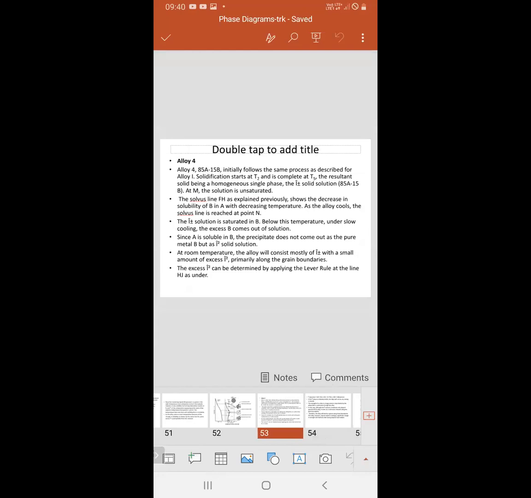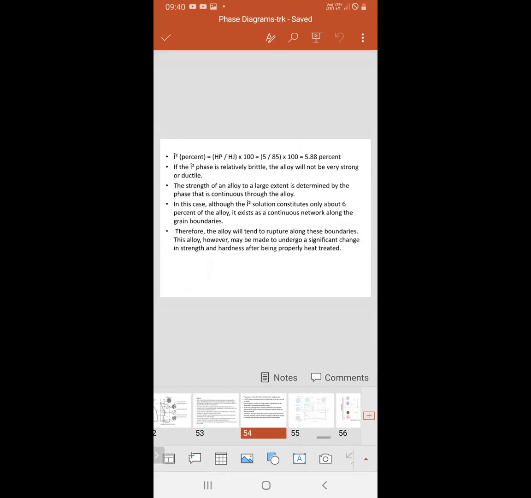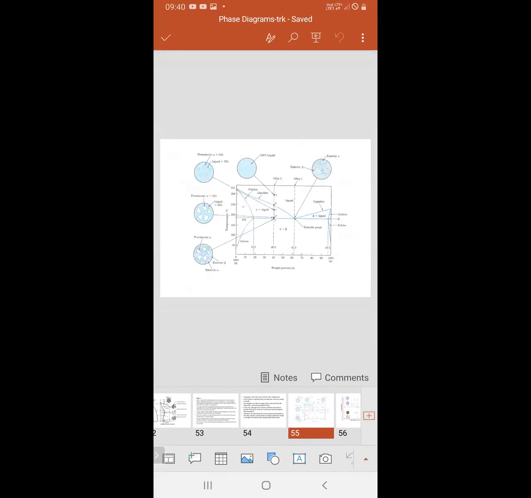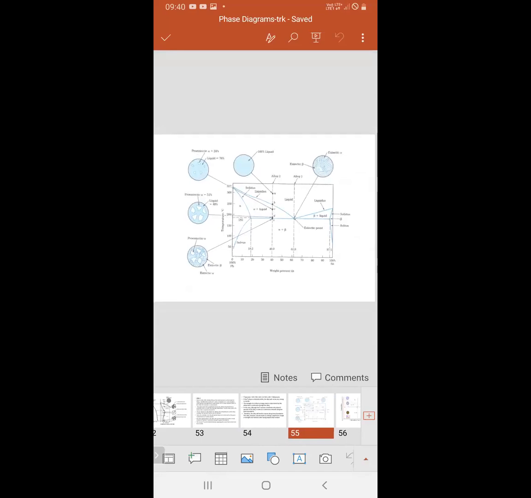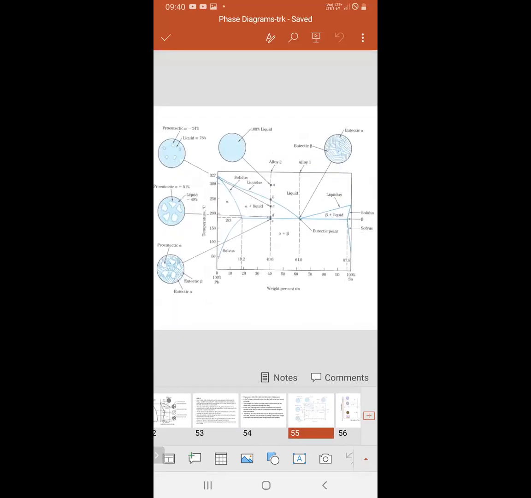This one also works in the same way as I discussed for the previous one. For example, what is an example for what we have discussed so far, that is a partial eutectic.